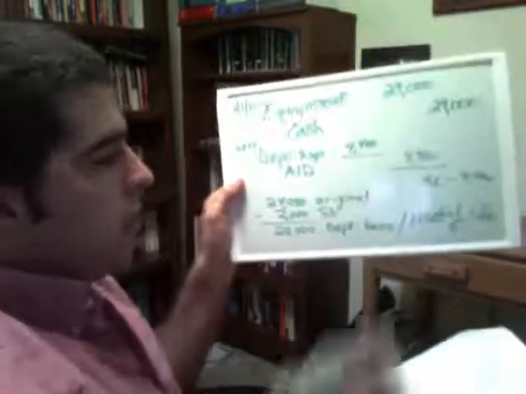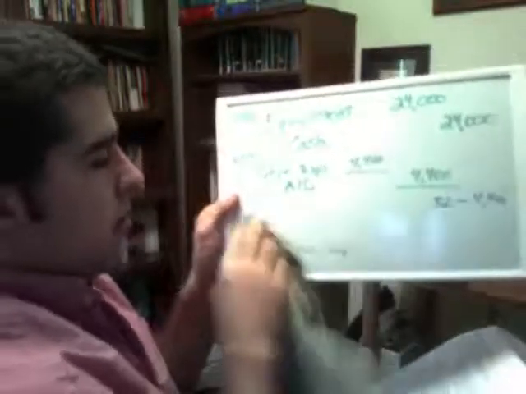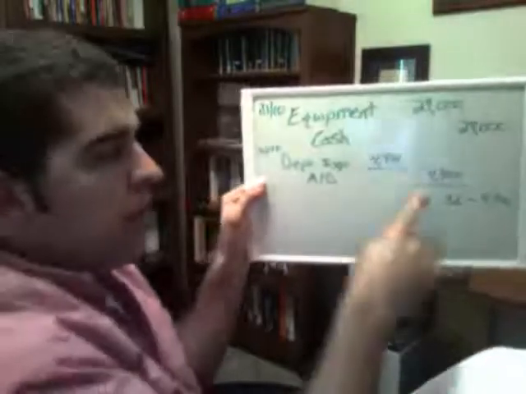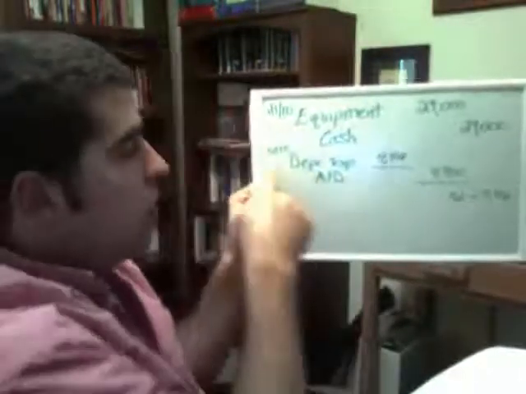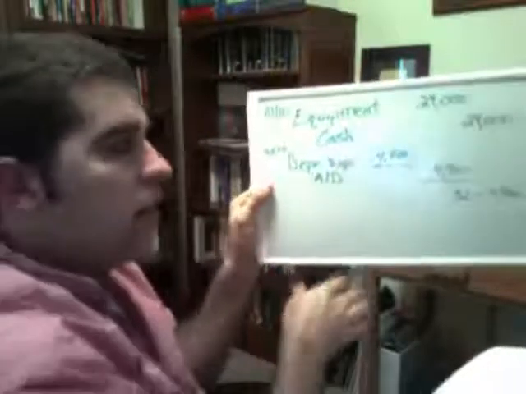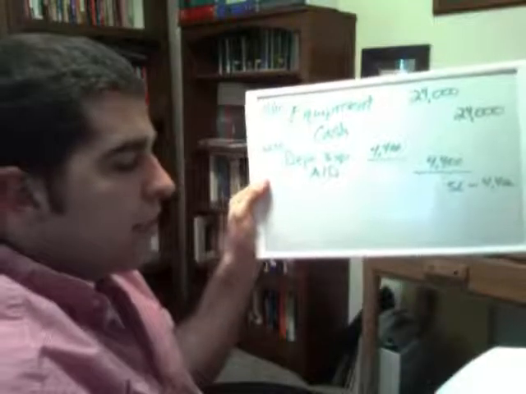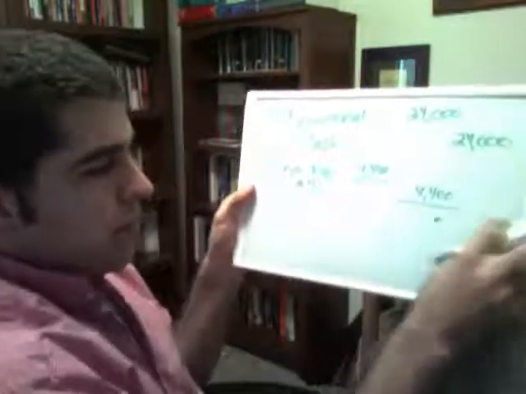Now, let me ask you a question. In 2011, what's that amount going to be? Well, straight line, this is very simple. It's going to be the same amount. So we take that 4,400, the same over every period, 2010, 11, 12, 13, 14, okay? And then at the end of those 5 years, it would be written down to $2,000. Okay, now let's look at the units of production method.